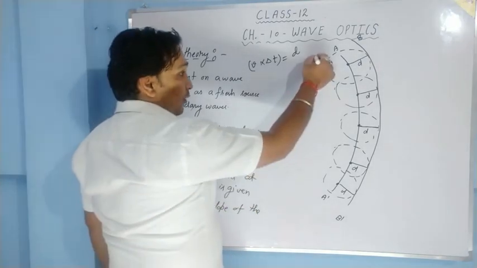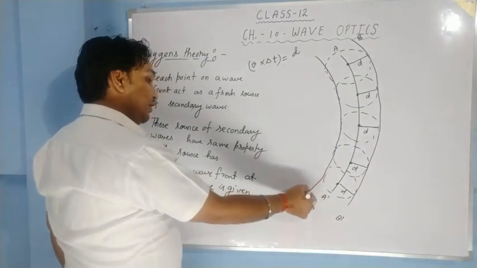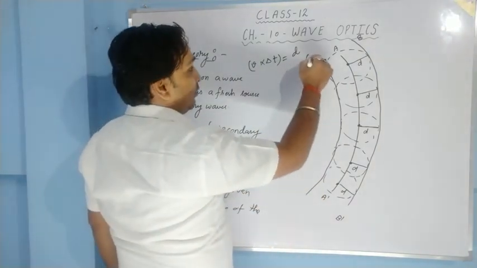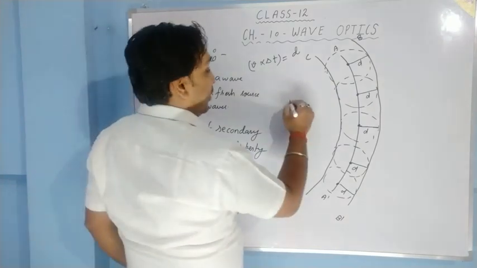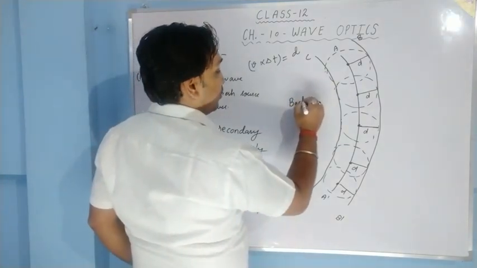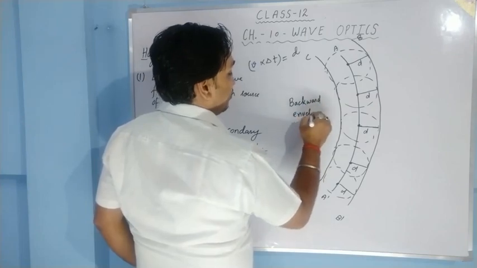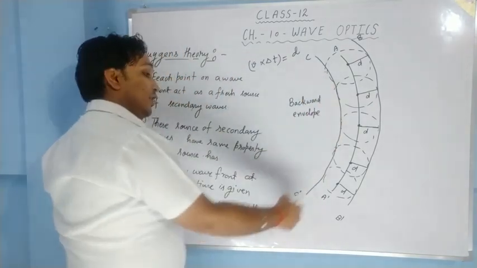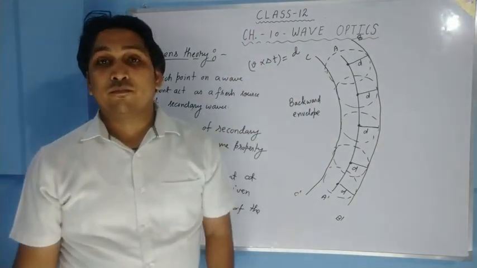If we draw a common tangent behind the given wavefront, let us name this CC dash. So this CC dash is called backward envelope. This was the shape of the wavefront delta t time before.